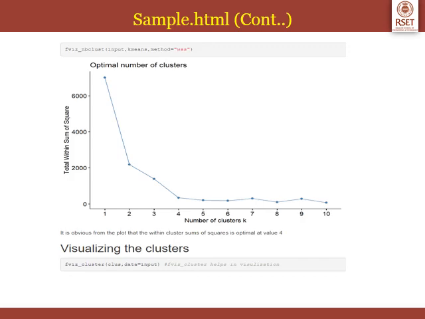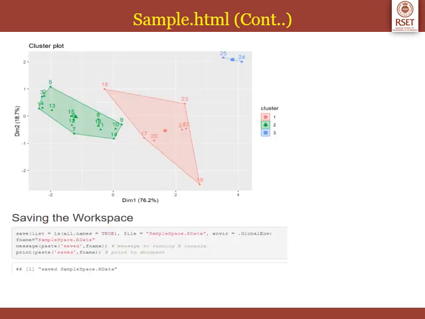Again we have a function for plotting a graph, fviz_cluster plus data equal to input, hash fviz_cluster helps in visualization. Now this particular hash value, hash fviz_cluster helps in visualization, is a comment. So whatever you write within the R code chunk with the symbol hash forms the R comment. That will be the comment. This is the output graph for the previous R code chunk, that was fviz_cluster. We had a function there. So this is the resultant graph.